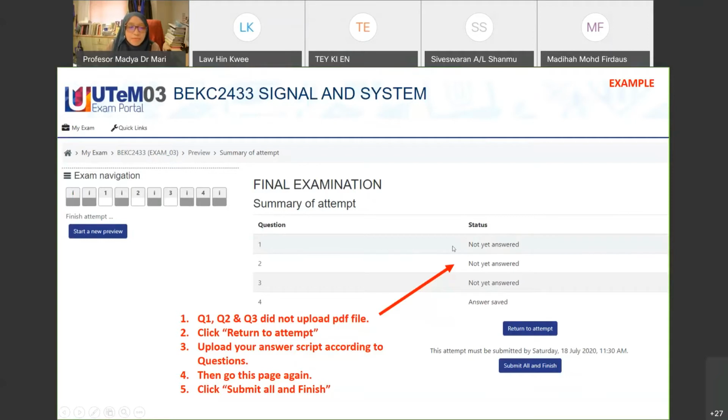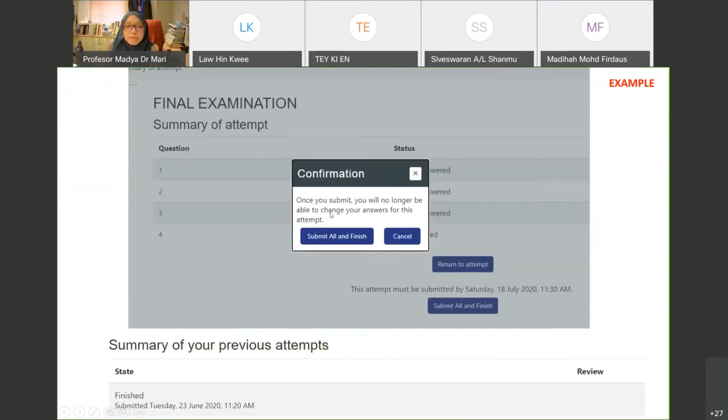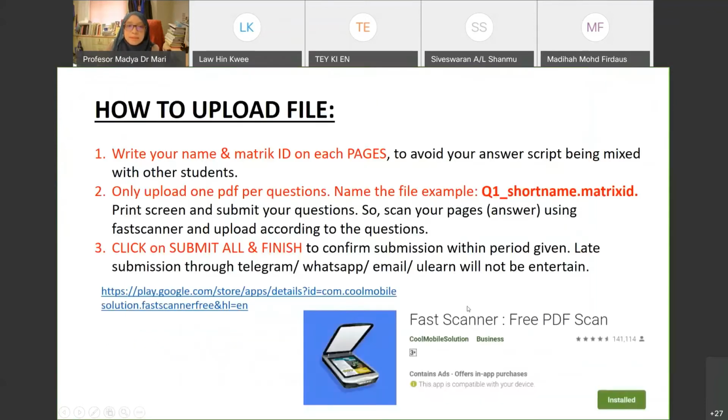Okay, if you have checked that everything is already answered, then click submit all and finish. When you click submit all and finish, it will prompt you with another confirmation. Once you submit, you will no longer be able to change your answer for this attempt. So after submit, that will be all. You will finish the exam once you click on finish and submit.